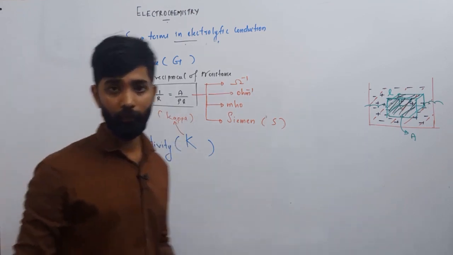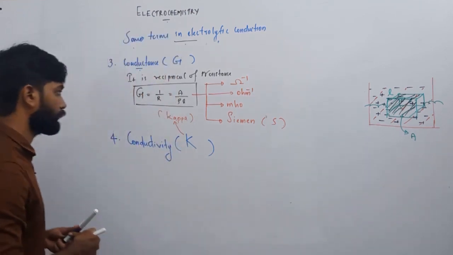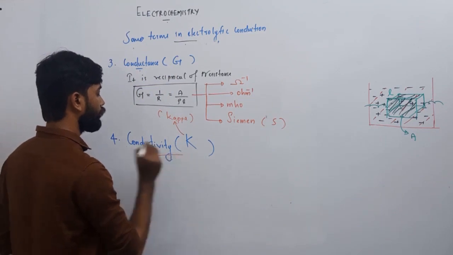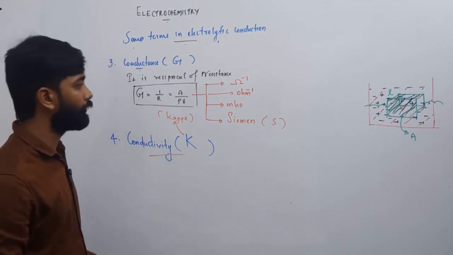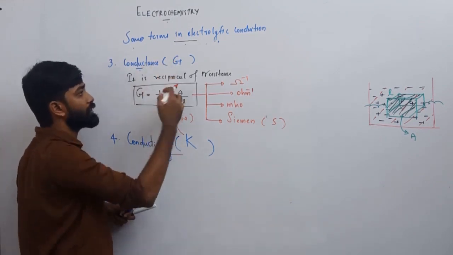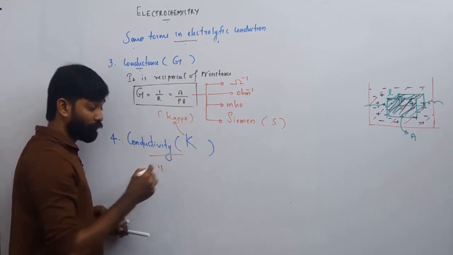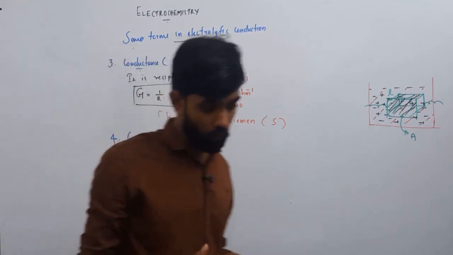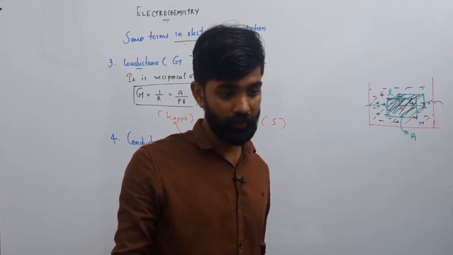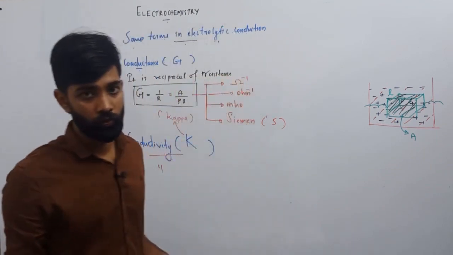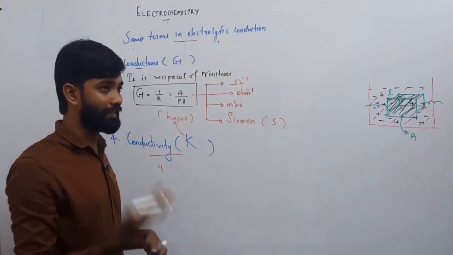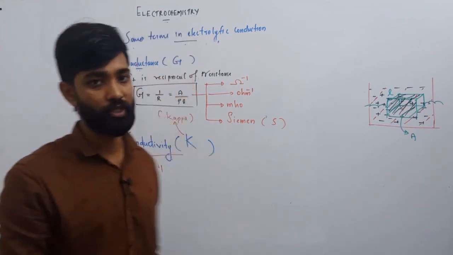Kappa, it's a Greek letter kappa. So conductivity, kappa. Ready? If conductance is the reciprocal of resistance, then similarly conductivity will be the reciprocal of resistivity.